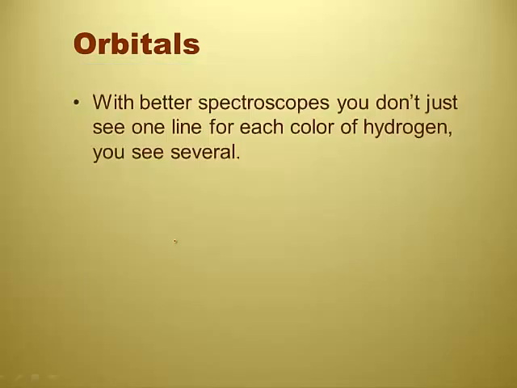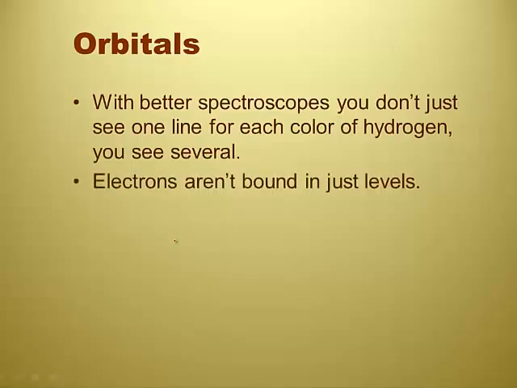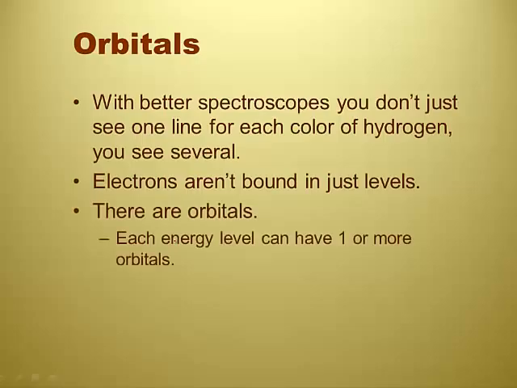All right. So it turns out that with better spectroscopes than we have in class, you don't see just one line for each of those colors of hydrogen. So there's not just one line of purple. And this is where Bohr models started falling apart. If you take a magnifying glass to the purple line, you can actually see several lines there, right? And I think the red one turned out to be three different lines. So what we find out is that electrons aren't bound just in these circular orbits that Bohr had talked about, but that they can live in these orbitals that are in Schrodinger's model of the atom.